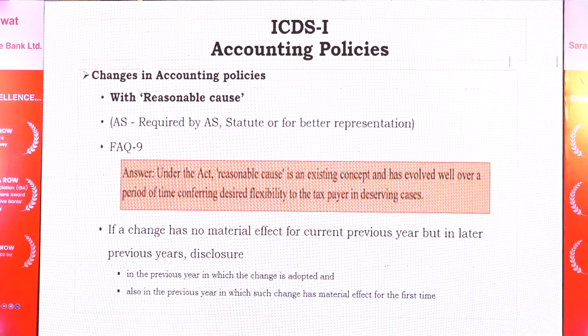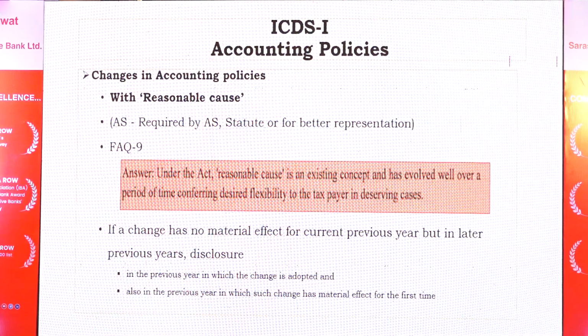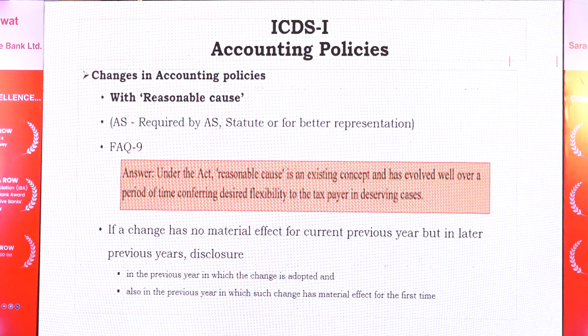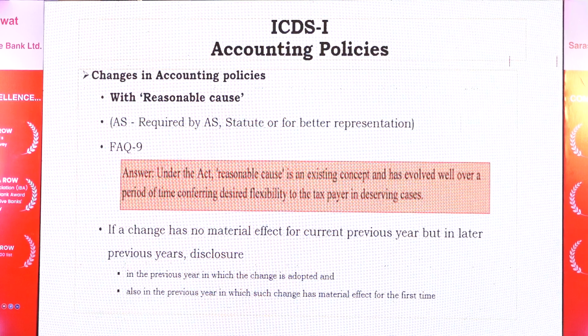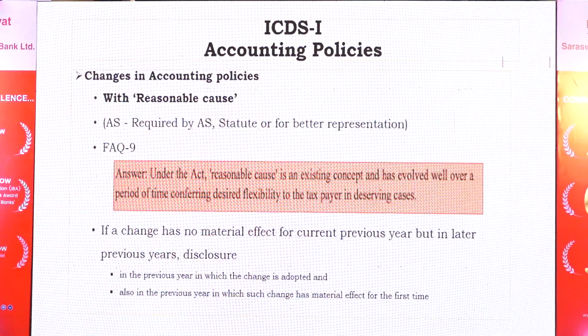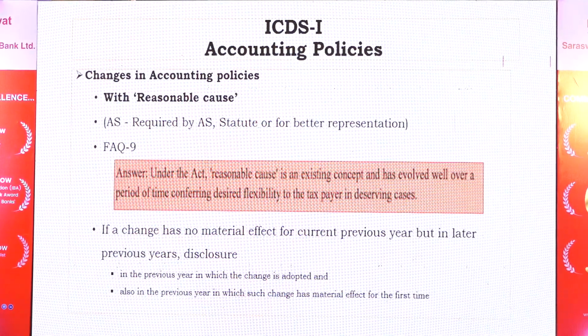I can change the accounting policies only if there is a reasonable cause. Accounting Standard 1 says that you can change it if it is required by any other accounting standard, or required by statute, or for better implementation. Now this was posed to the CBDT, and FAQ 9 answers what is meant by reasonable cause.